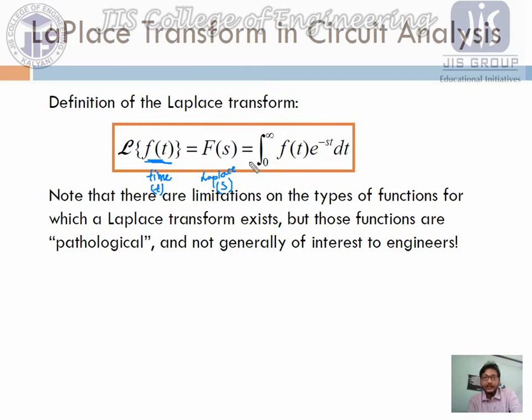And if we go for the solution or the explanation for this F of s, then we can write F of s, the Laplace transformation of this f of t function. This is nothing but an integration from 0 to infinity of f of t e to the power minus st dt. This is the general structure of the Laplace transformation of any time domain function.